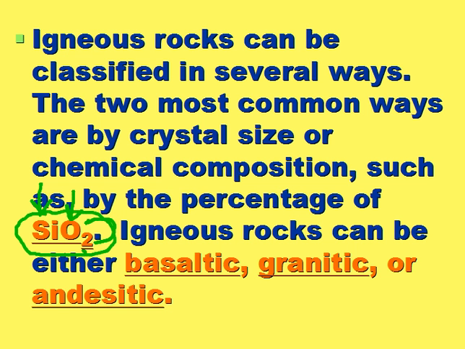Everybody remember what this stands for? This means there's two oxygens, not two oxygens and silicon, but just two oxygens. So they call this silicon dioxide. The di prefix means two. So igneous rocks can be classified according to the percentage of silicon dioxide. They can be basaltic, granitic, or they can be andesitic.